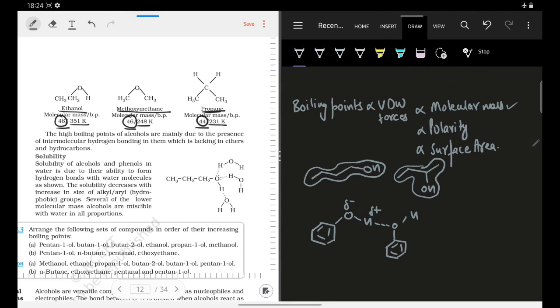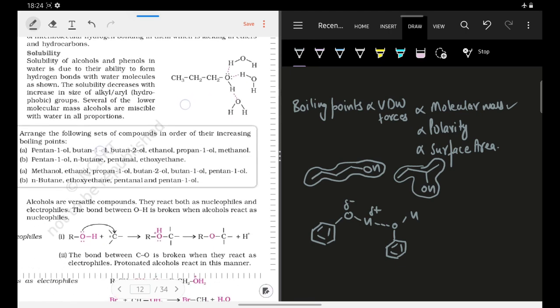So as the polarity is less, its boiling point will be least, 231 Kelvin. In ether, which is more polar, the boiling point will increase, which is shown here, that the boiling point increases from 231 to 248. Now let us try to go to alcohol. So there is a sudden jump in the boiling point. Why? Because in alcohols we have hydrogen bonding, as I have shown you just now.